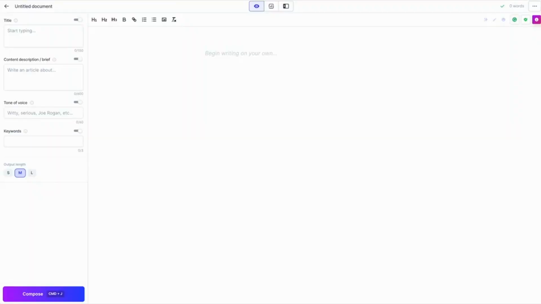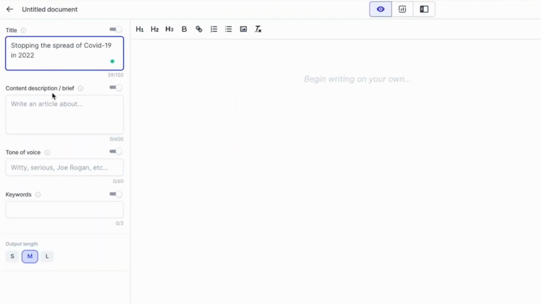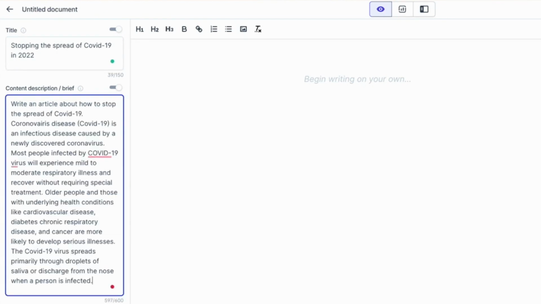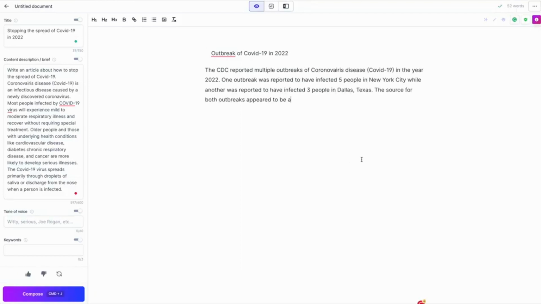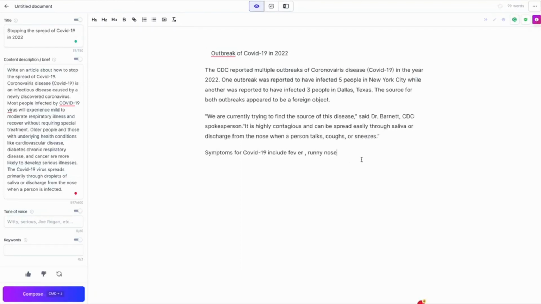For example, if I wanted Jasper to write about the COVID-19 pandemic, I would include up-to-date information in the content description. In the title section, I would write, Stopping the Spread of COVID-19 in 2022. In the content description brief input area, I would put, write an article about how to stop the spread of COVID-19, and then a few more details about coronavirus, as you can see here. All of that updated information will help guide Jasper as he writes about COVID-19. Now I have given Jasper updated information about COVID-19 that he will use to generate accurate copy.